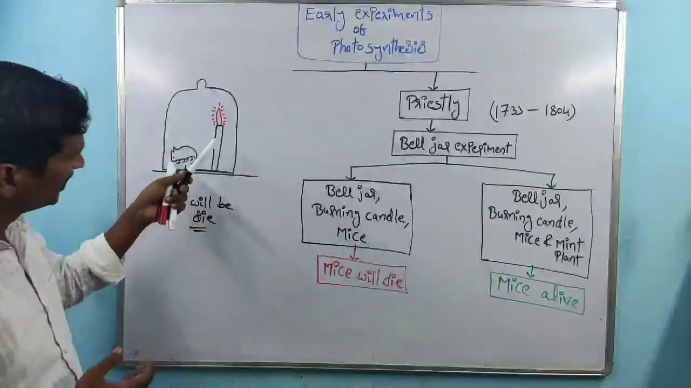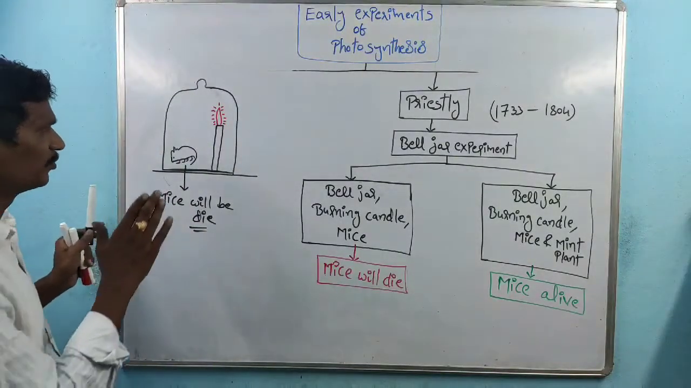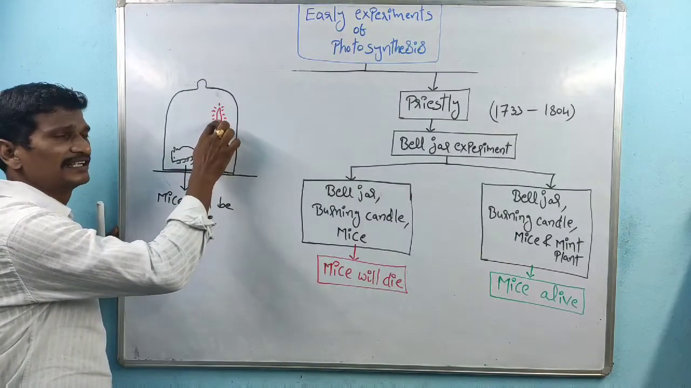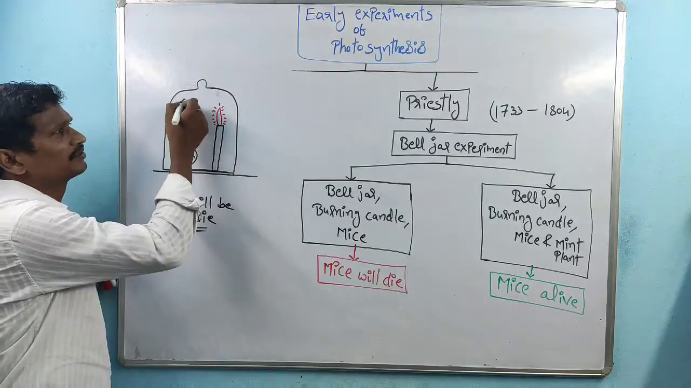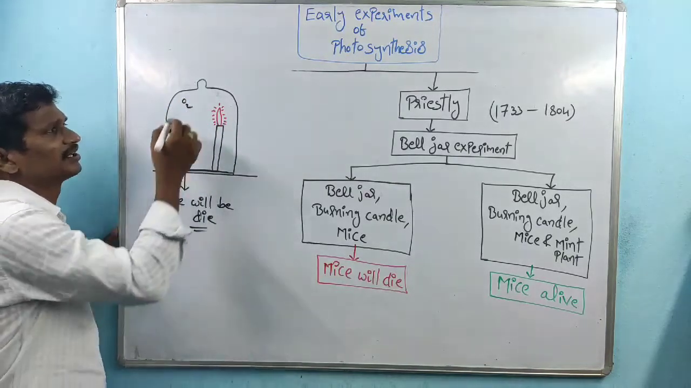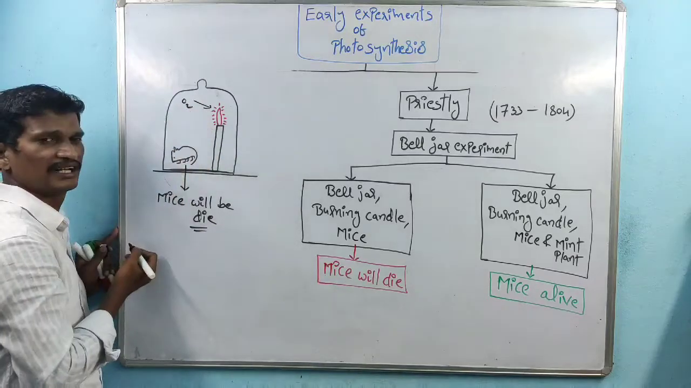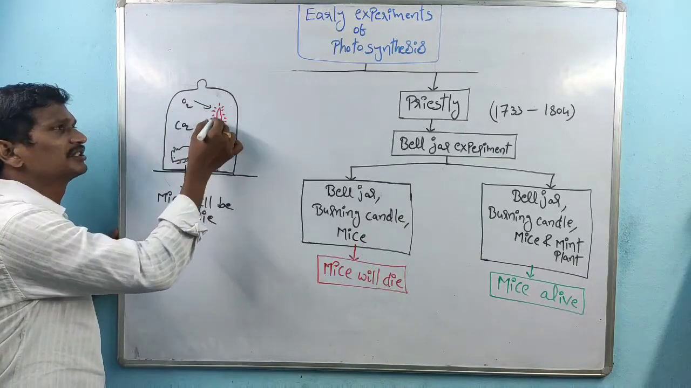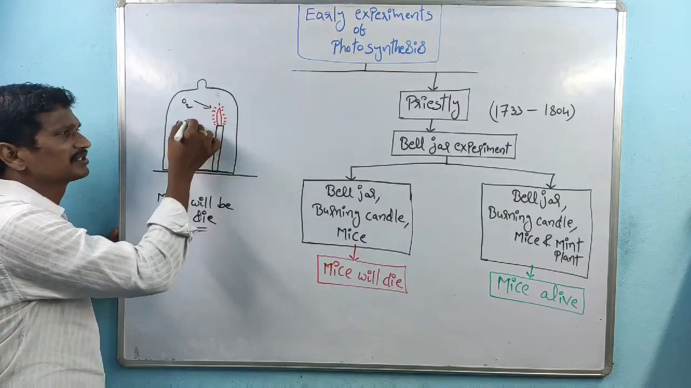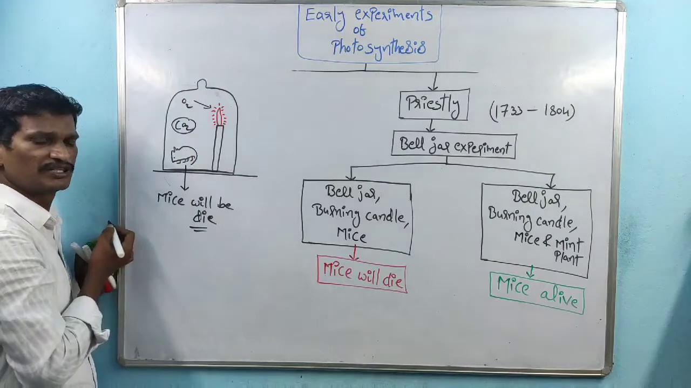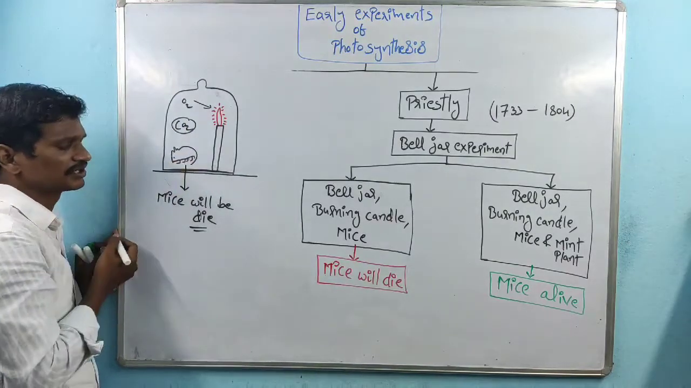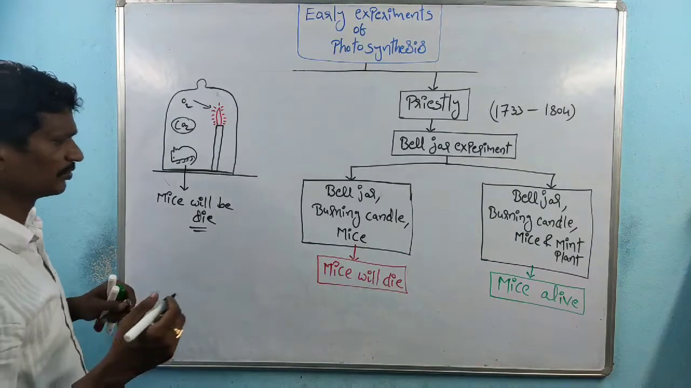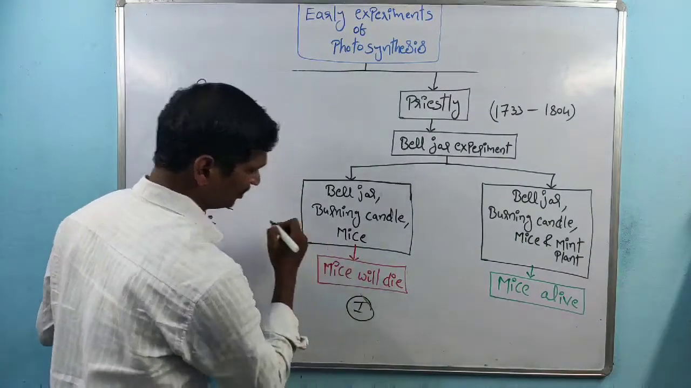What is the main motto of this experiment? The burning candle indicates that whatever amount of oxygen is present inside the bell jar is utilized by the burning candle. Through the burning process, carbon dioxide is produced. With accumulation of carbon dioxide and lack of oxygen, the mouse will be dead. So that is the first case.